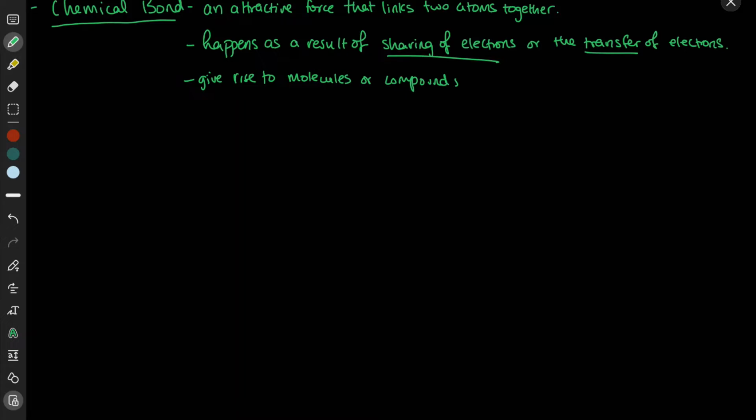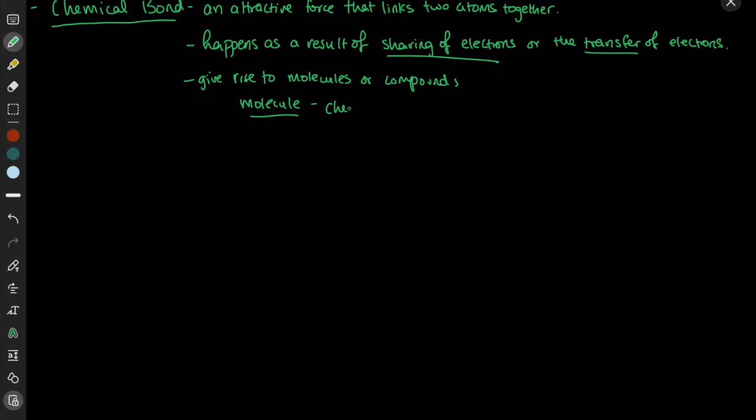So what are molecules and compounds, right? So a molecule is a chemical substance that's made up of two or more like or two or more different atoms that are joined by either covalent bonds or ionic interactions.